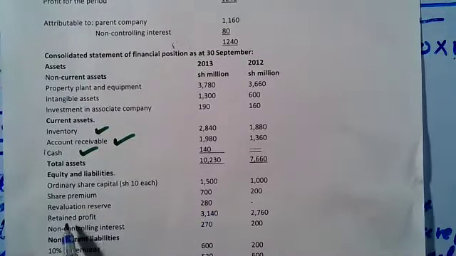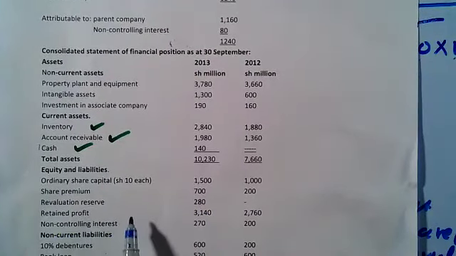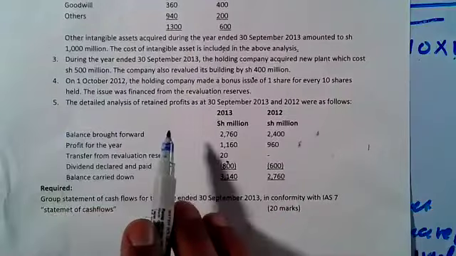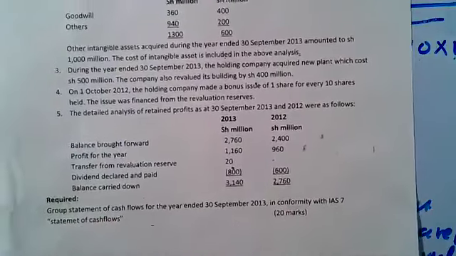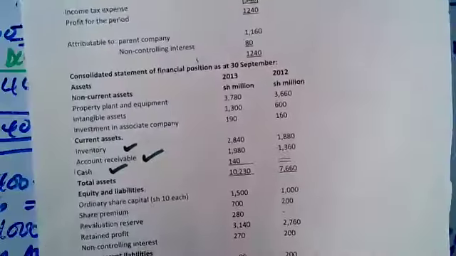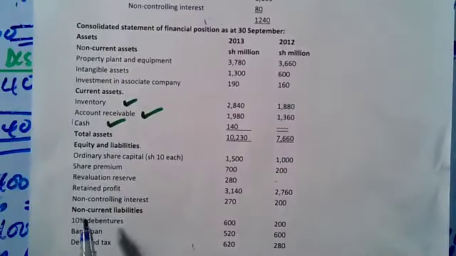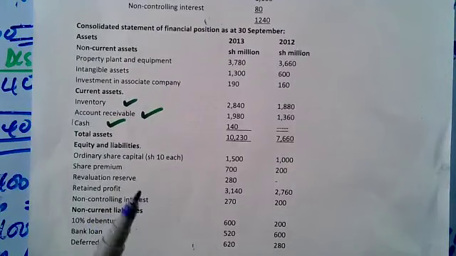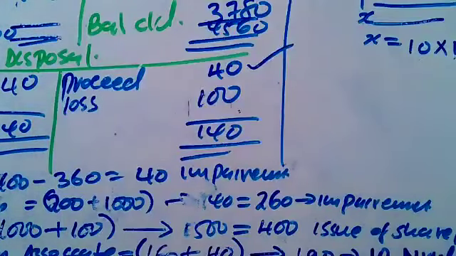280. Then retained profit, that one you don't have to adjust. Retained profit was already adjusted. You're already given the breakdown, note number 5. The detailed analysis of the retained profit, already given that. So that one you don't have to adjust. Then we have non-controlling interest, NCI. How do we get the NCI? So let's adjust for NCI. This is how we adjust for NCI.